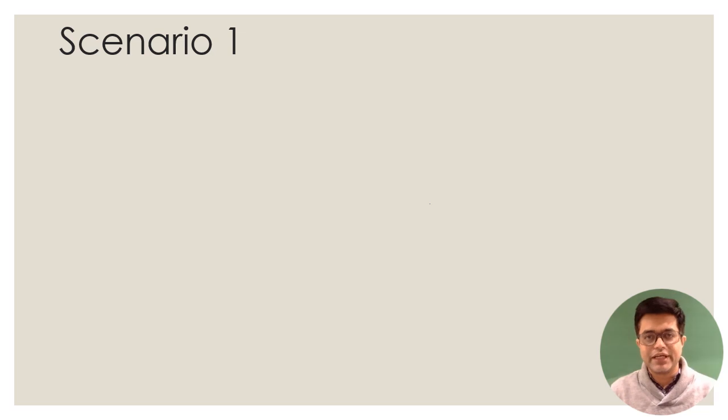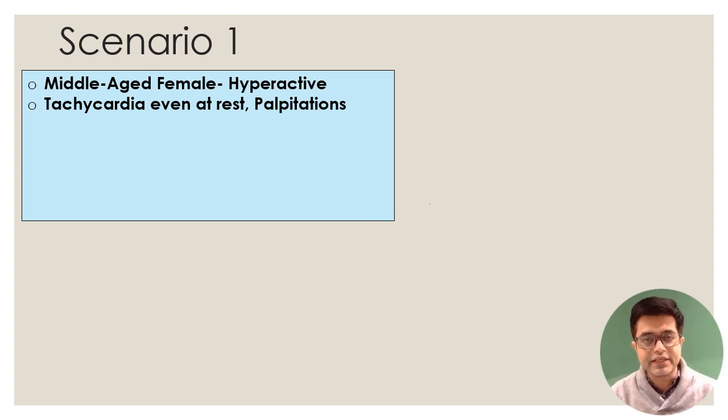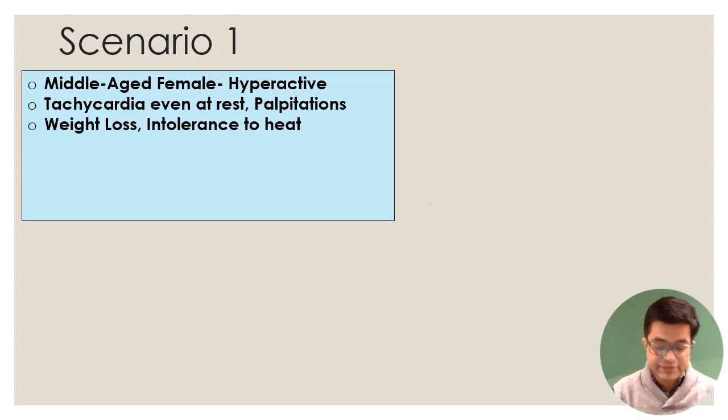And let us go scenario wise. So scenario number one, examiner will say that there is a middle-aged female who is hyperactive. So something which is more common in a middle-aged female. She is found to be hyperactive. She has tachycardia even at rest and she has palpitation. There is weight loss happening in the lady and she cannot tolerate heat.